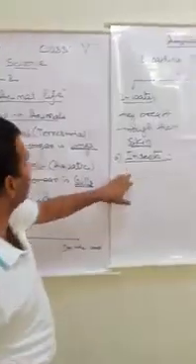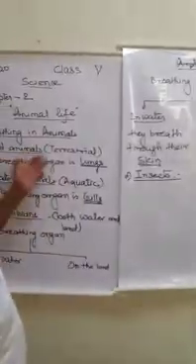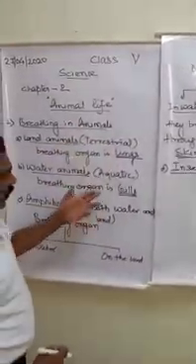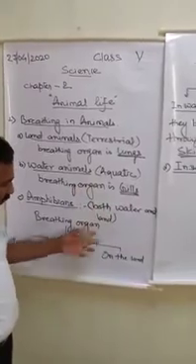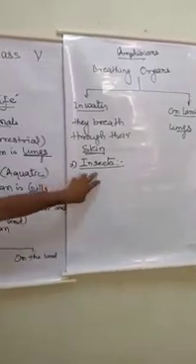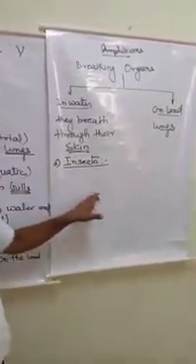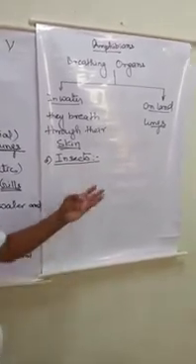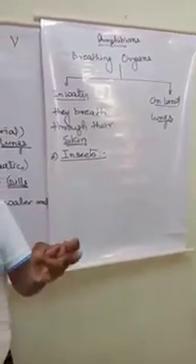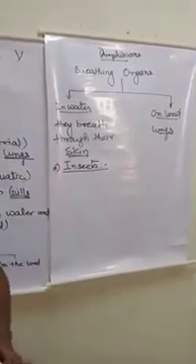These were the organisms which were bigger in size, whether they were animals found on the earth, animals found inside the water, or animals found both in the water and on the surface. Now we will discuss a different type of animals, and these are insects. Can you name some insects? Yes, they are butterfly, ant, grasshopper, cockroach, housefly, mosquito, etc.